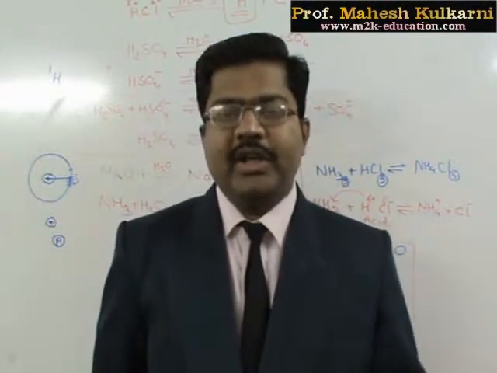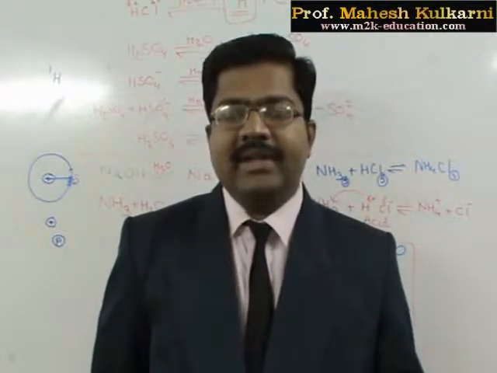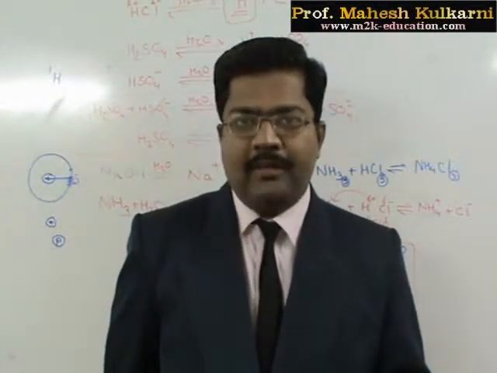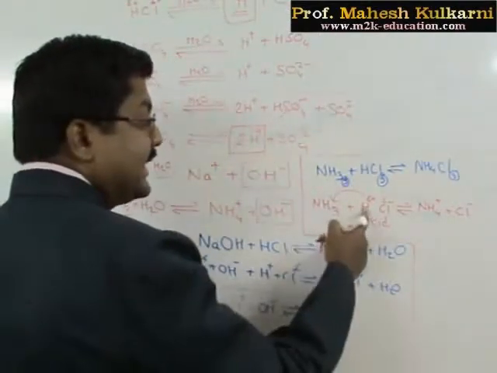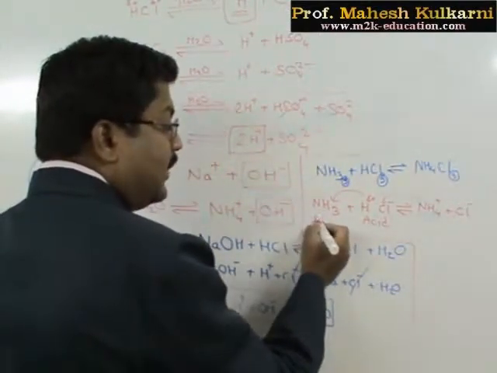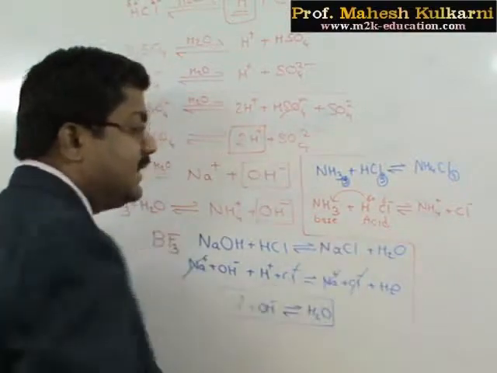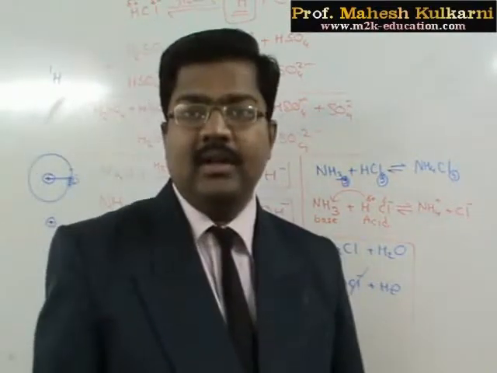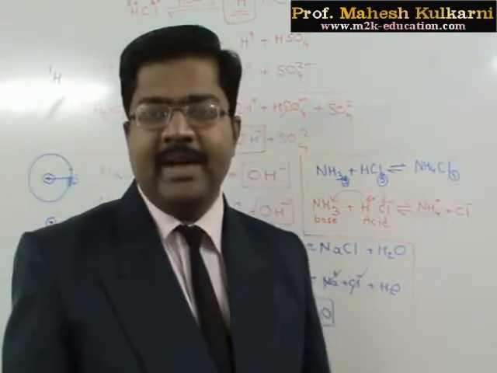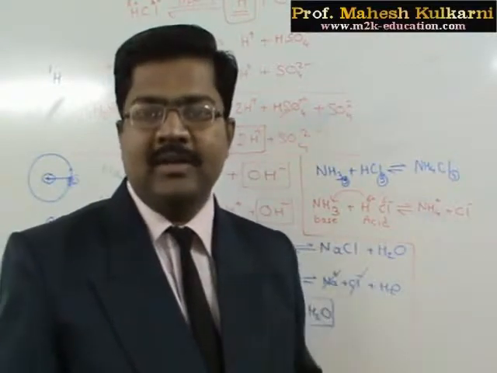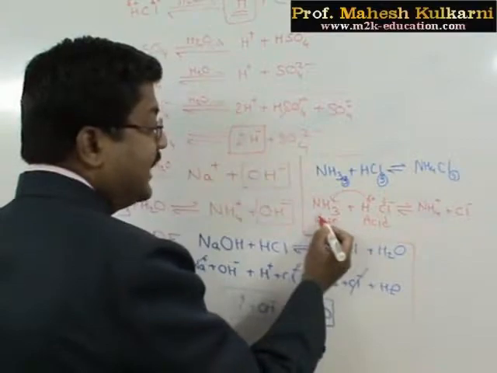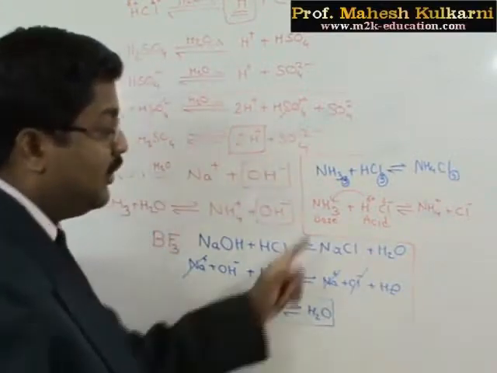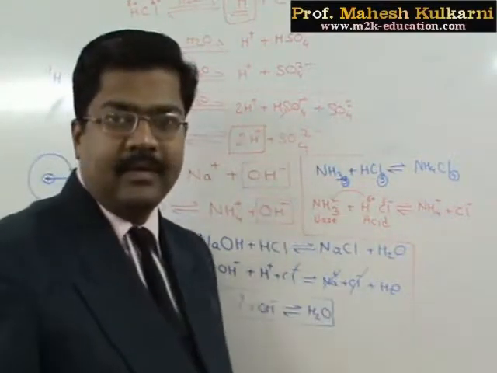It need not have OH minus ion, but if it has the capacity to accept a proton, then it is called a base. So ammonia is accepting a proton, therefore ammonia is considered a base, whether or not water is mentioned. Anytime a substance accepts a proton, it is called a base. So here ammonia has basic nature because it is accepting a proton.